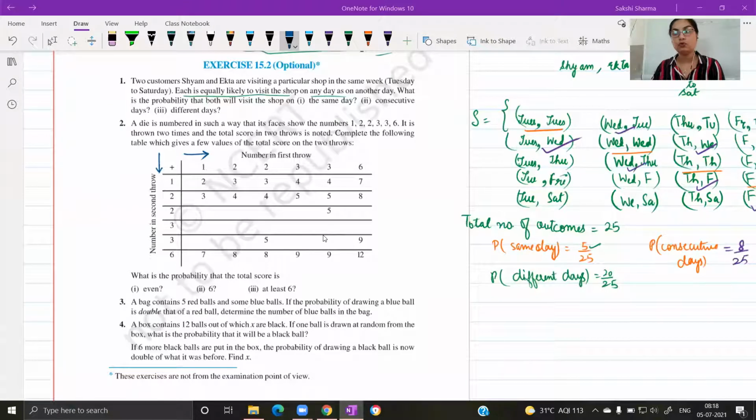So this value 2 here represents the sum 2 when we have 1 on each of the dice. So completing the table, can you help me complete this third row here?